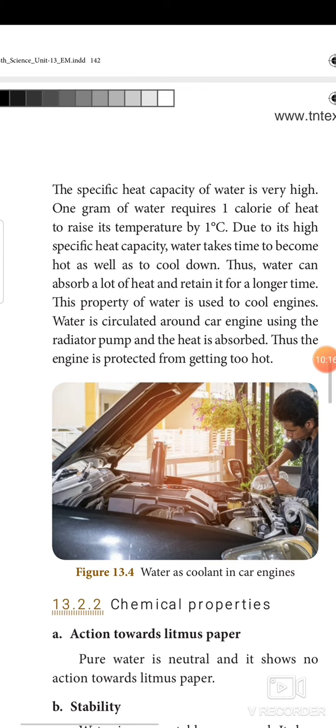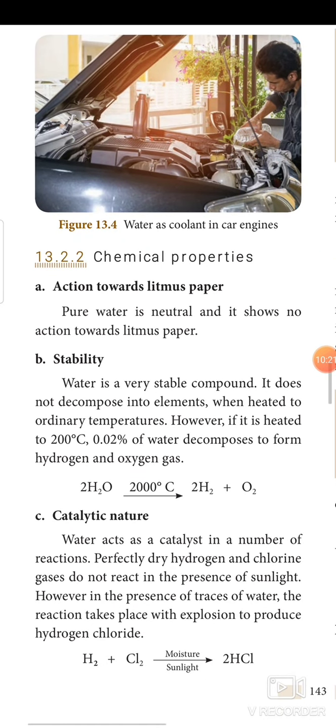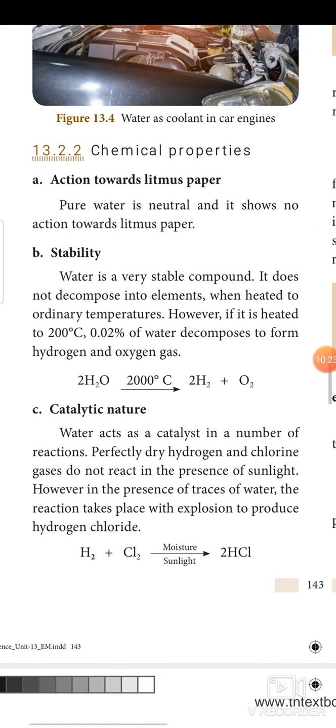Up to this, we finished the physical properties of water. Next, we need to see the chemical properties of water. First one, action towards litmus paper. Pure water is neutral and it shows no action towards litmus paper.